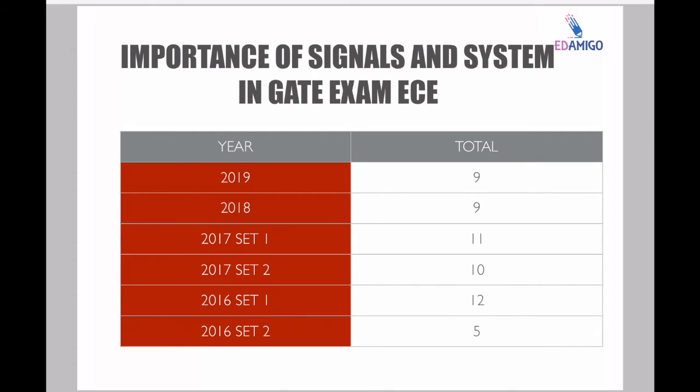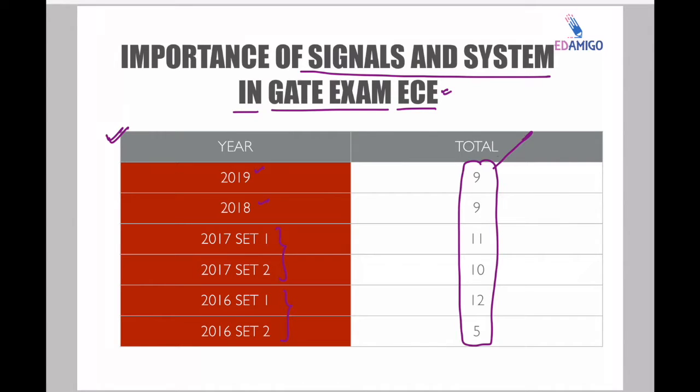Now, the importance of signals and systems in the GATE exam for electronics, electrical and instrumentation. This slide shows the importance of signals and systems in the GATE exam for electronics. This is the data I have collected for 2019, 18, 17 and 16. From the total marks, we can see that approximately every year 9 marks are devoted to signals and systems in the GATE exam for electronics.